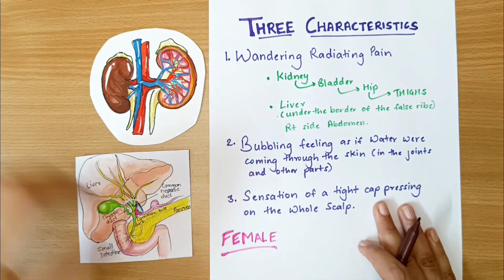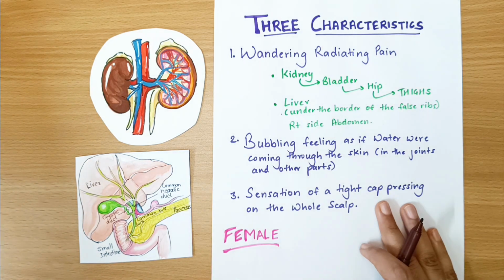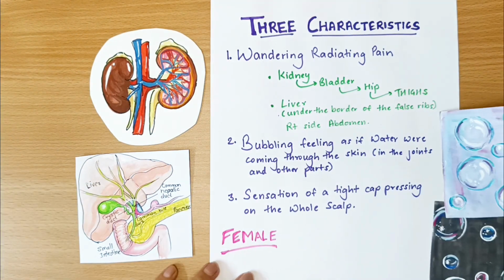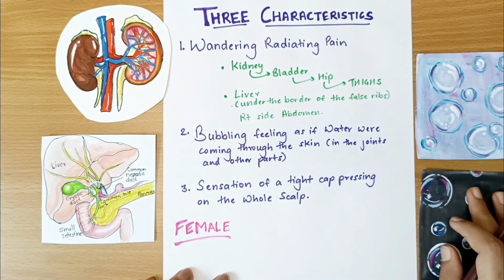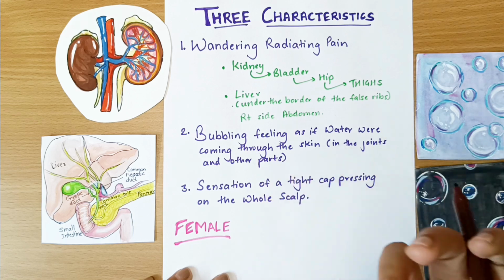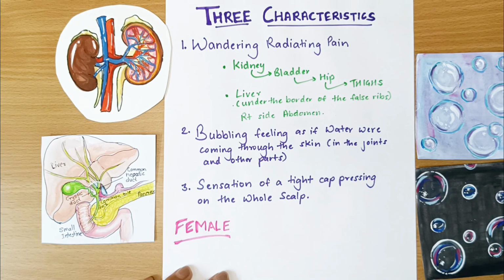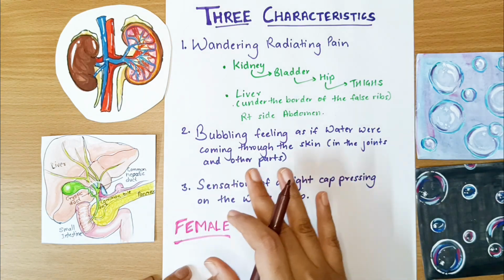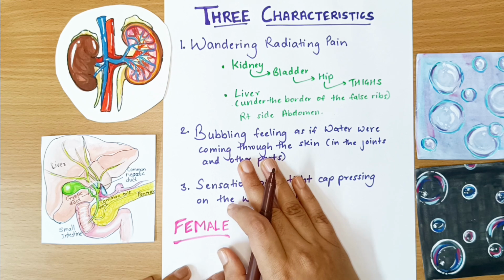Then the second important thing is a very characteristic, unique, peculiar kind of situation and sensation, that is a feeling of bubbles. So a bubbling feeling, as if water were coming through the skin in the joints and other parts. So in the joints and in the other parts of the skin, they feel like bubbles are coming up. Okay, so this is a very, very different kind of sensation that you must remember, because you don't actually know for it to be there in any other common remedy. So there's this bubbling feeling.